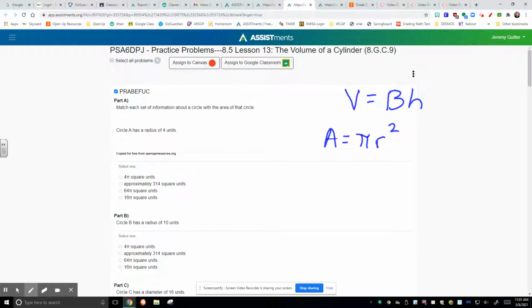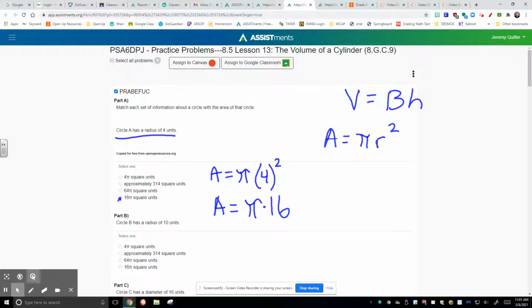For example, the first one, match each set of information about a circle with the area of that circle. This circle has a radius of 4 units. By understanding that the radius is 4 units, we can find the area by taking pi times the radius of 4 to the second power. That would give us an area of pi times 16. That might be written in various different ways, but we know that only one of these is right, so that's going to give us the fourth option for the answer.